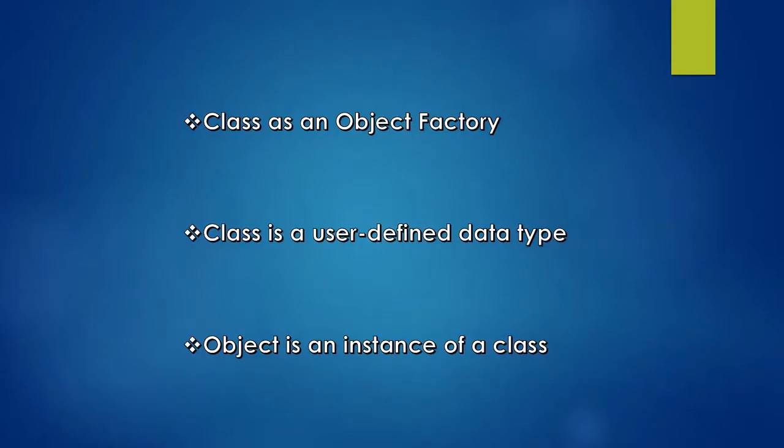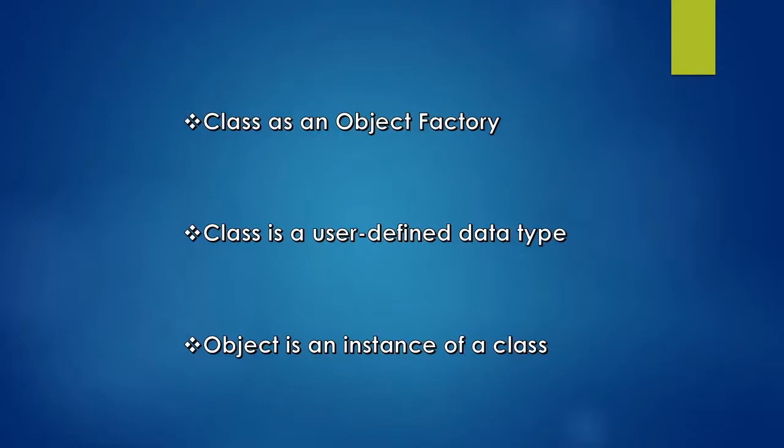For example, if we take a building, before constructing an apartment or building, first we need to have a blueprint for that particular building. Blueprint means it's a design. With the help of that blueprint we can build as many houses or buildings according to the design.